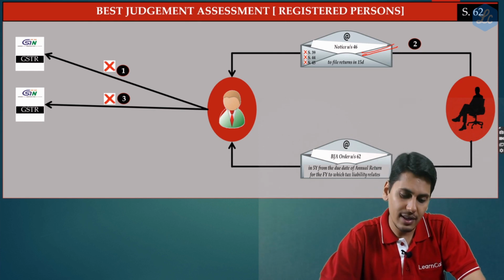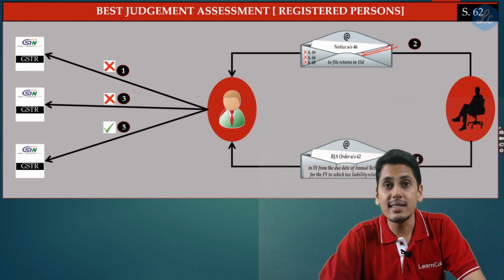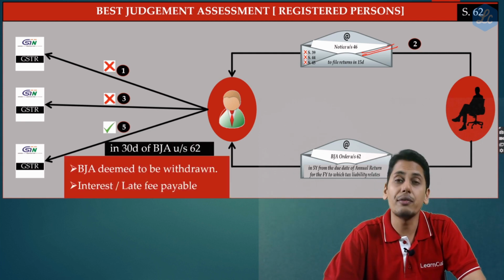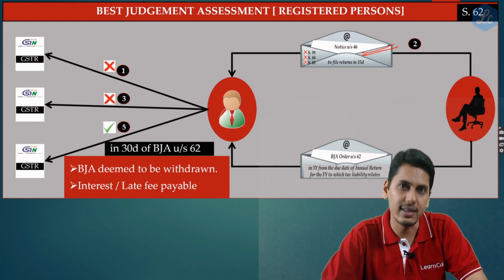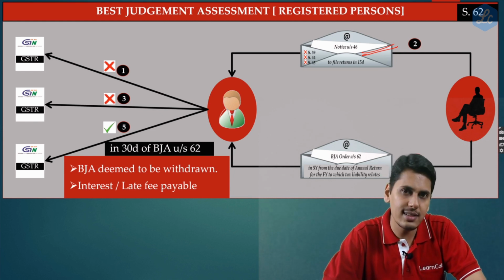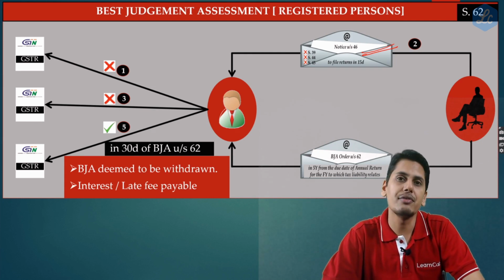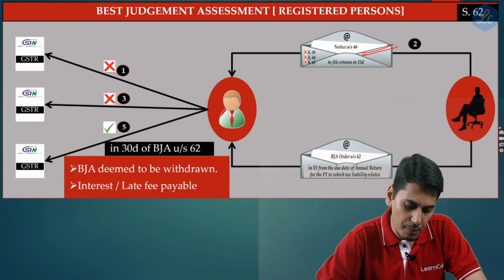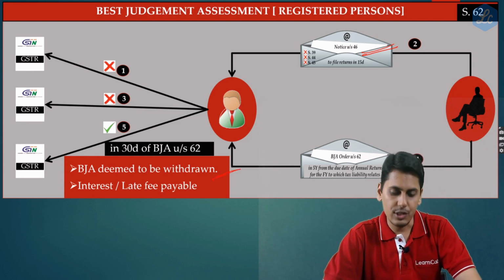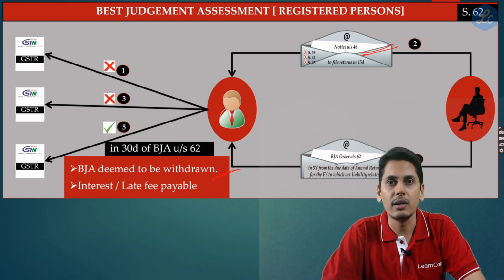Now, after having received the order, if this person files the return within a period of 30 days from the date on which the order under section 62 is received, along with payment of taxes, interest and applicable penalty if any, and late fees if applicable, then the best judgment assessment order which was issued is deemed to be withdrawn.